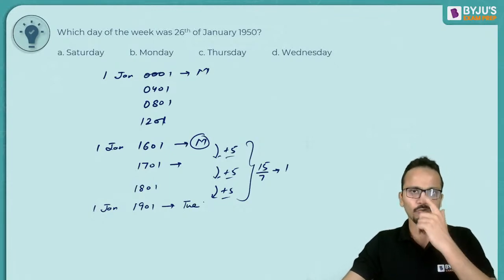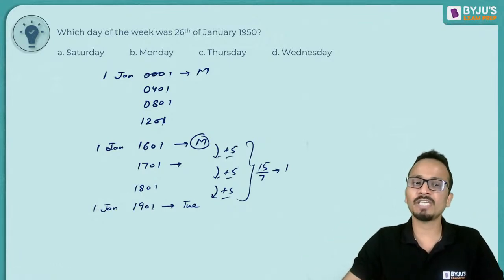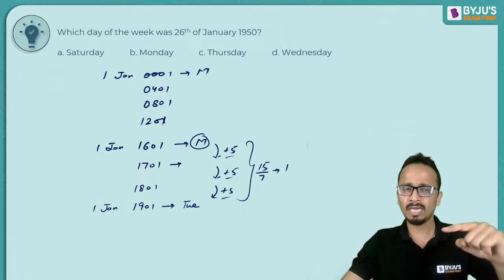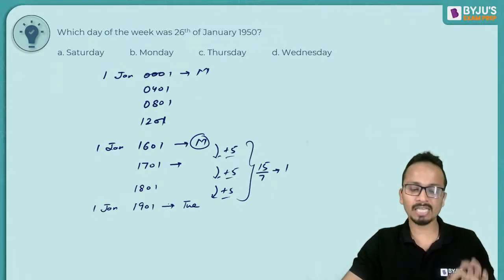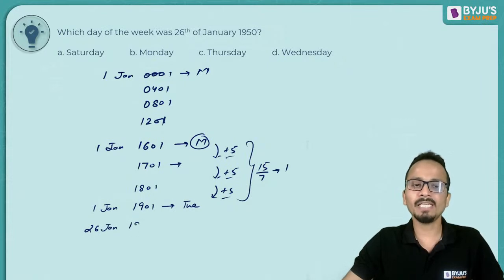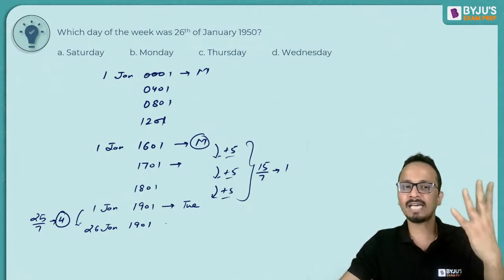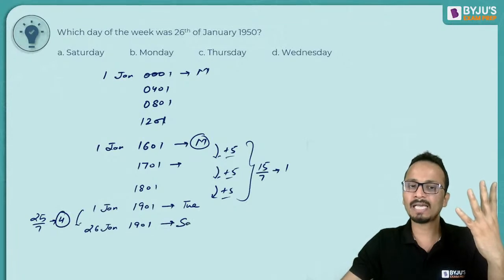Okay. So without doing anything in the examination, if you already know that 1st of January 1901 is a Tuesday, because we have already done the earlier work today. So 1st of January 1901 is a Tuesday. Now calculate 26th of January 1901. So how many days are added? 25 days are added. 25 when divided by 7, remainder is 4. Okay. So Tuesday plus 4. Wednesday, Thursday, Friday, Saturday. So this will be a Saturday.